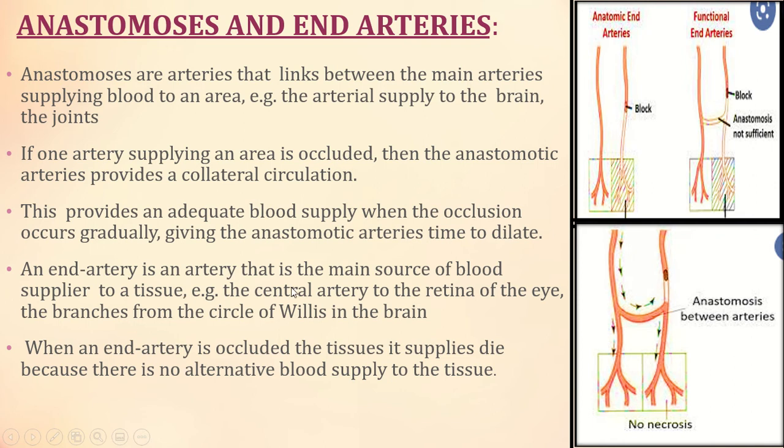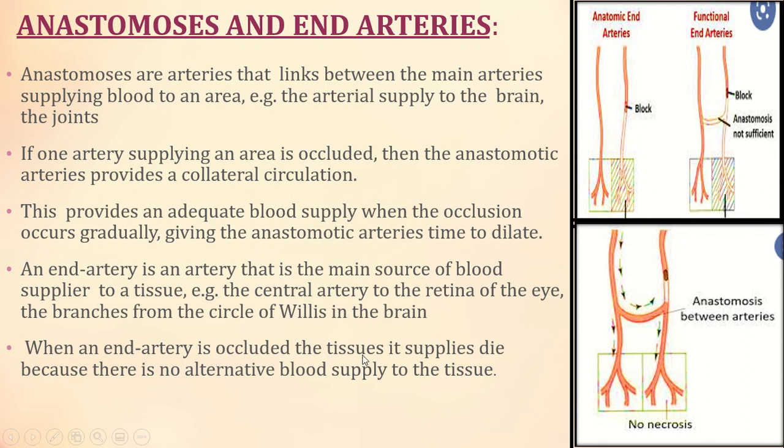An end artery is an artery that is the main source of blood supply to a tissue. Examples are the central artery of the retina of the eye and the branches of the villus in the brain. So there are arteries called end arteries, which are the main source of supply to the retina of the eye, for example, and the villus in the brain.